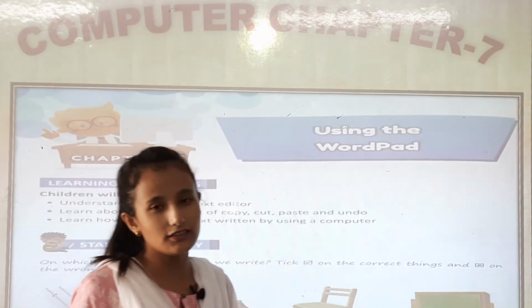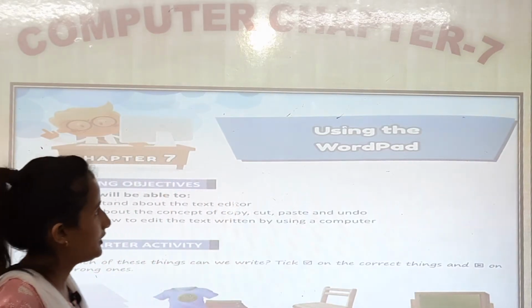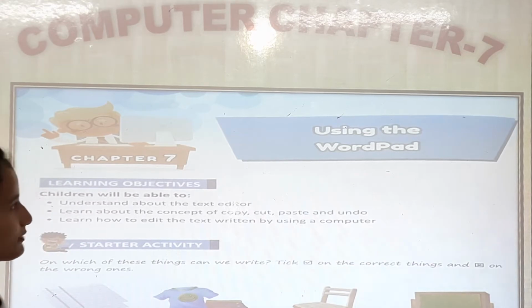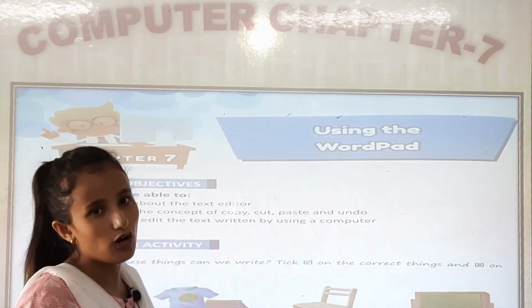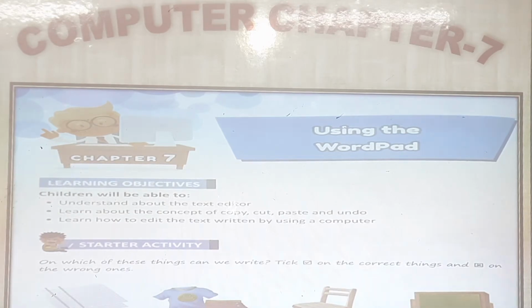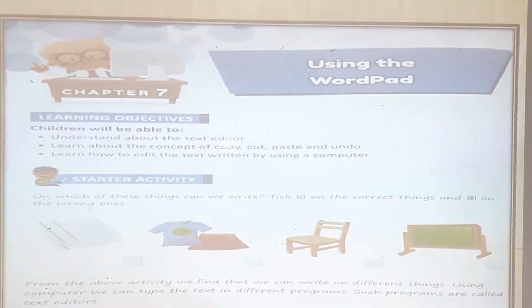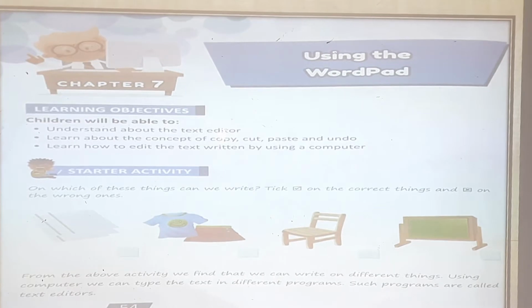Today we are going to start computer class. You can take out your computer book, chapter 7 on page number 54. In chapter 7 you can see using the Wattpad. So you can see the pictures using the Wattpad. Page number 54.